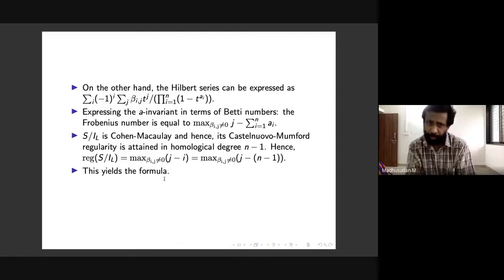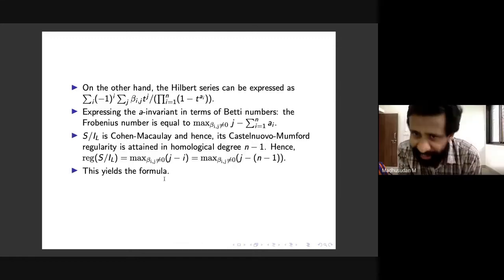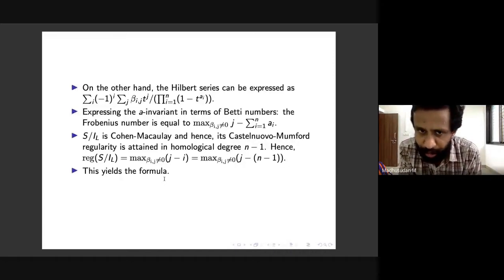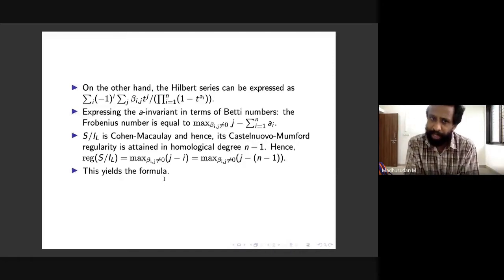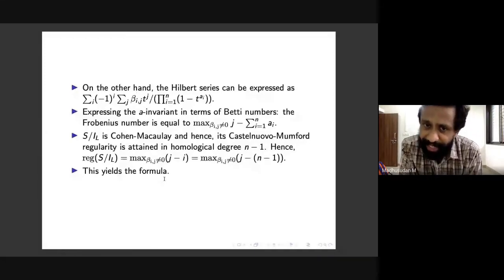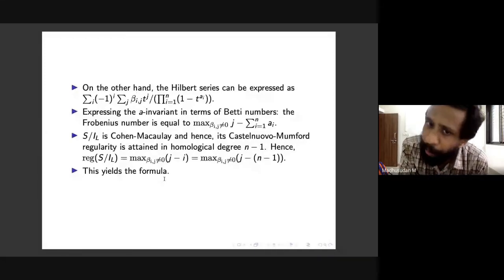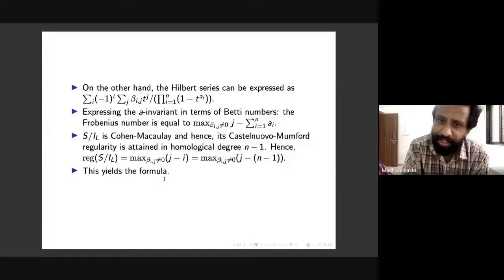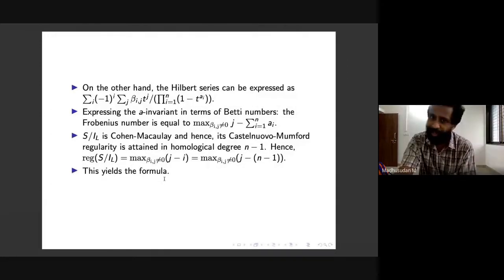And then by an exercise in, for instance, Eisenbud's Geometry of Syzygies, which I'll show you in a moment, we know that in this case, the Castelnuovo-Mumford regularity is attained in homological degree n minus 1. So it is attained in something like beta n minus 1, j.